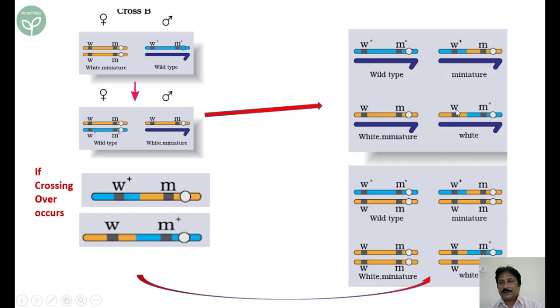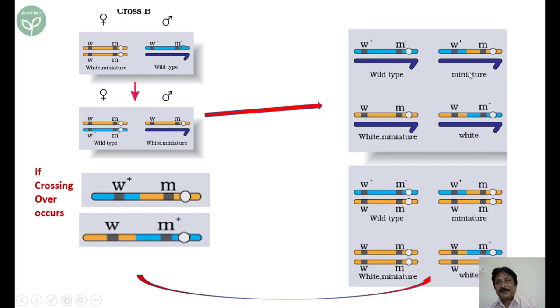Okay, here what is expressed? Whatever is there is going to express white, and of course M plus is wild. So here I am talking of the mutants expressing. Okay, because W plus is normal. Our interest is not with the normal.